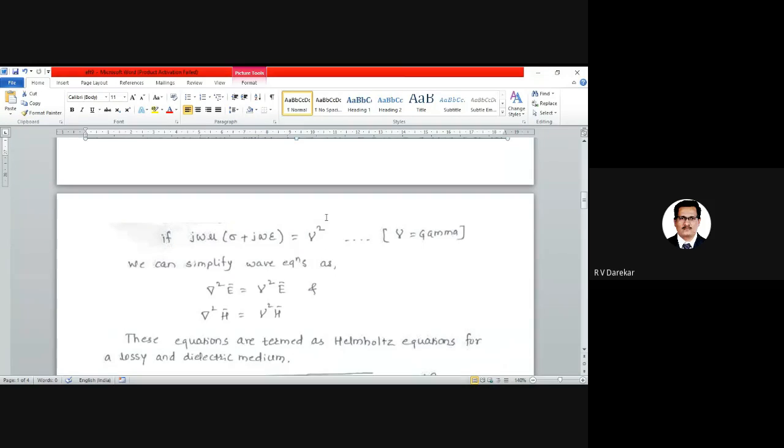Why we are using the variable gamma square will be made clear in the next few lectures. But the scientist Helmholtz derived that instead of writing this whole constant, I will use only one variable, that is gamma square, and he expressed the same equations above as del square of E bar is equal to gamma square E bar, and del square of H bar is equal to gamma square of H bar, and these equations are called the Helmholtz equation.